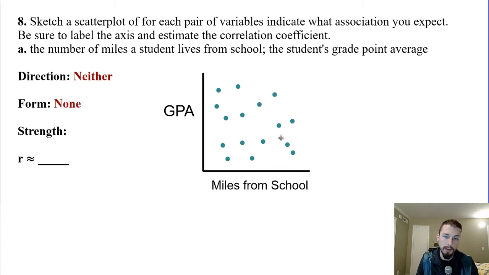The strength is going to be, it's not a weak association. There's really no association going on here. So our correlation is going to be close to 0. And our strength would just say there's no association, so it's not even a weak association. There's nothing going on here. These are not the droids you're looking for.